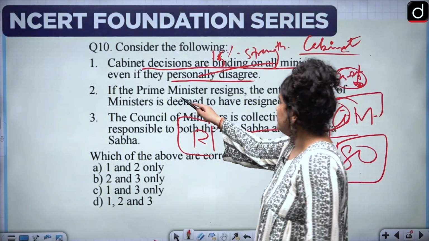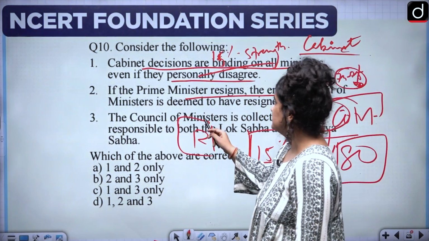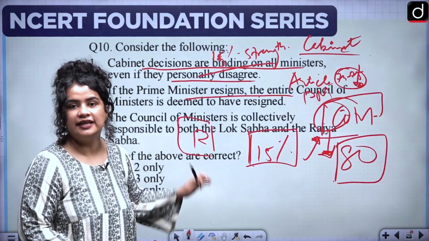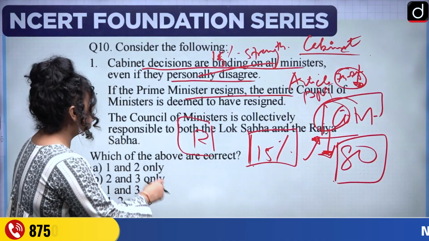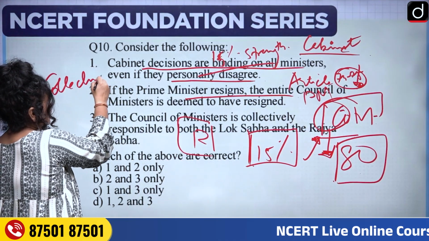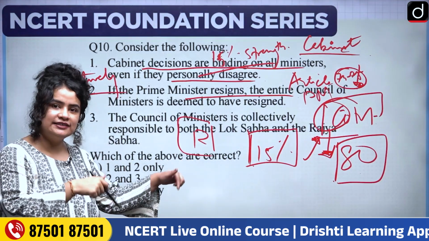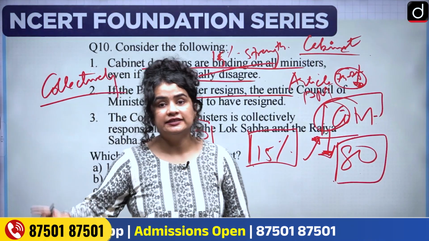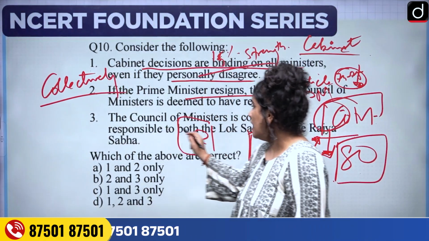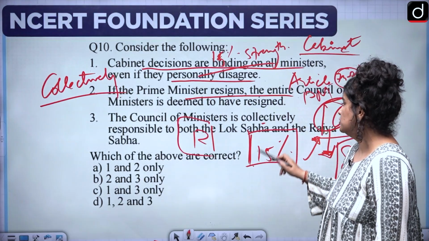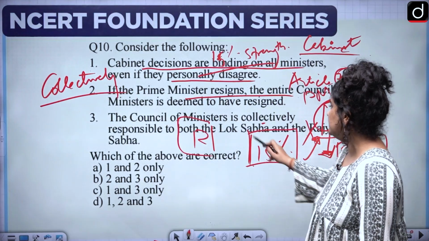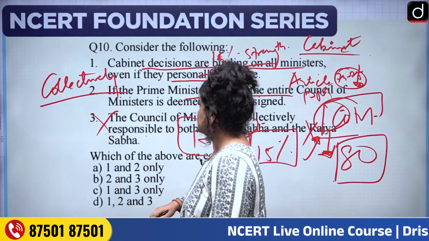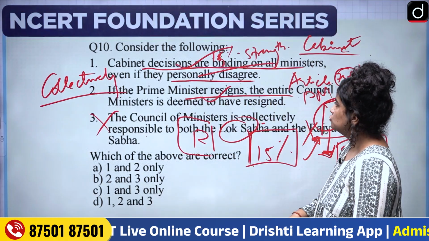So, if the Prime Minister resigns, the entire Council of Ministers is deemed to have resigned. This is absolutely true, because the Prime Minister and the Council of Ministers are collectively responsible to the Lok Sabha. Notice the word collectively. So they swim together and they sink together. Okay. So yes, if the Prime Minister resigns, the Council of Ministers is deemed to have resigned. Third, the Council of Ministers is collectively responsible to both the Lok Sabha and the Rajya Sabha. No, only the Lok Sabha. We have discussed this in sufficient detail before. So we'll eliminate this option. Option 1 and option 2 are correct.